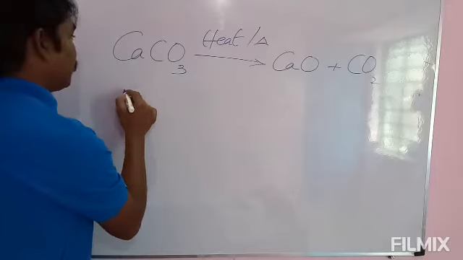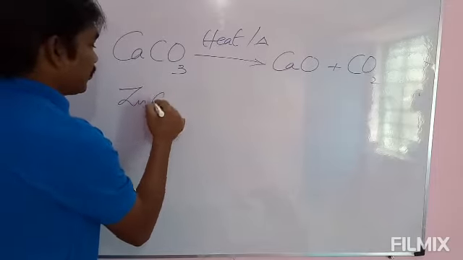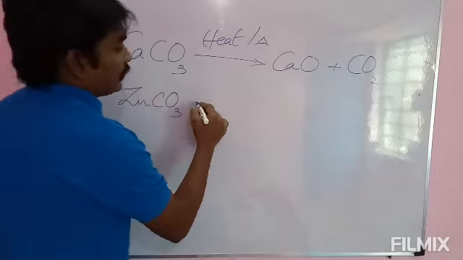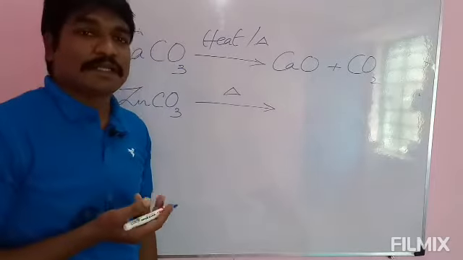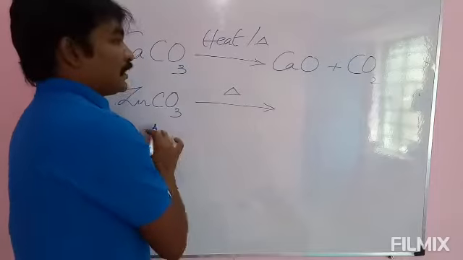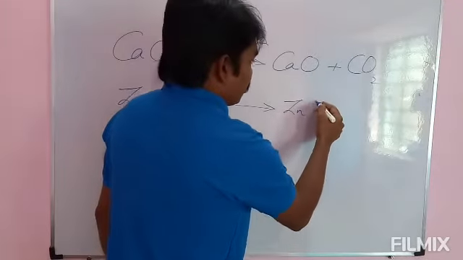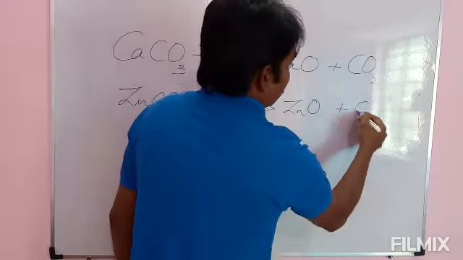And we will take one more example, zinc carbonate, ZnCO3. I am using the delta symbol here, which is nothing but heating. Zinc carbonate decomposes into zinc oxide and carbon dioxide.